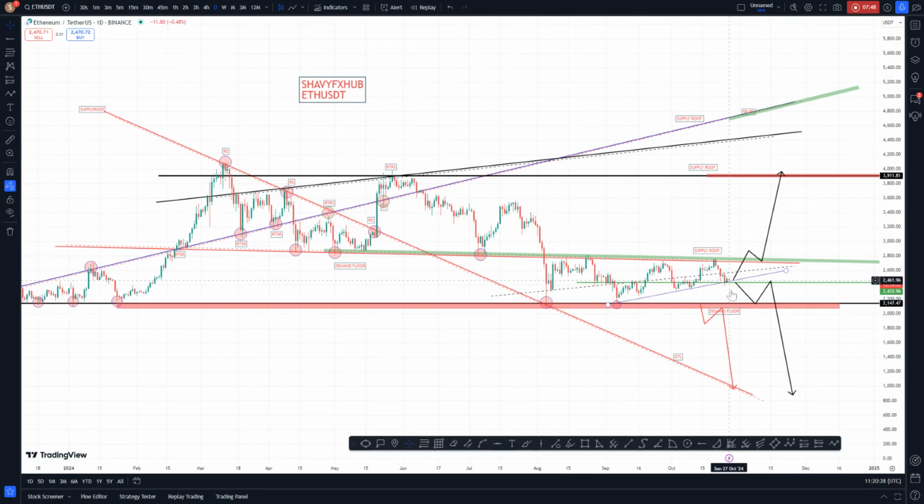So I expect if price fails to hold here, where we have a double confluence, an ascending trend line meeting a horizontal support structure, then I expect it to return back to the liquidity pool zone, where you have demand in the zone of 2,147 for a buy. But if it fails to return after tapping into the demand floor, then we should see price break out from this channel, then retest and make its way down. But we have double confluence here, and when we have double confluence, it usually comes up with something of great value. So let's see what it does from here.